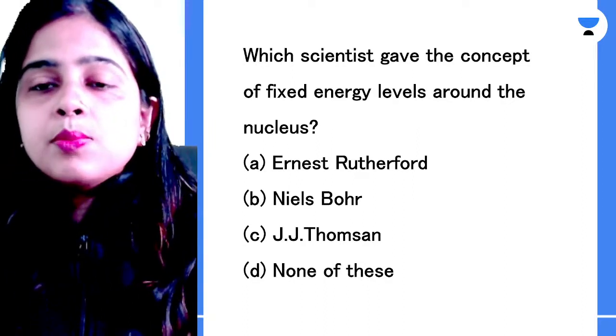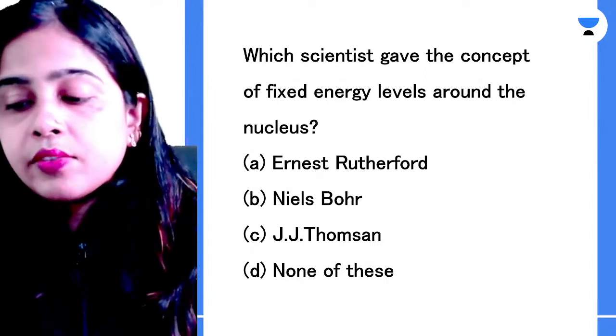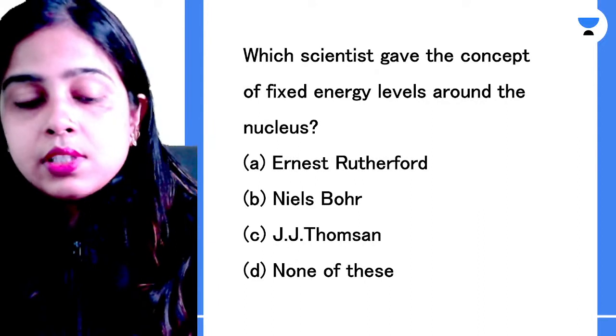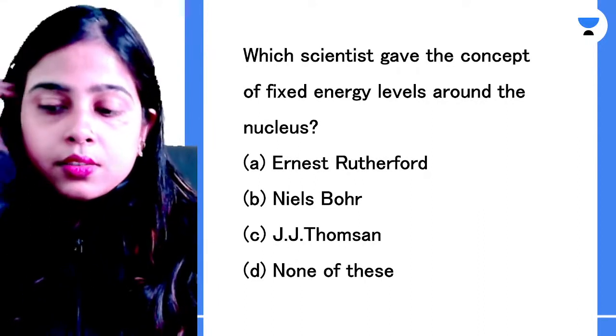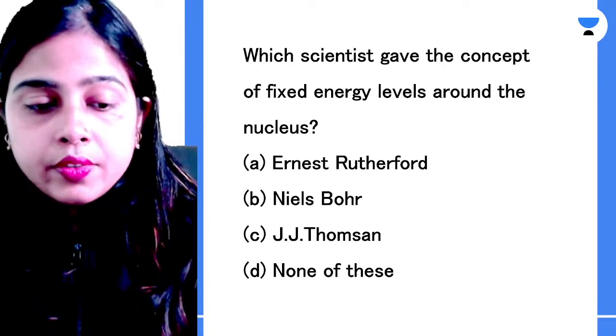Ernest Rutherford, Niels Bohr, J. J. Thomson, none of these. Which of the following scientists gave the idea of fixed energy levels around the nucleus? Tell me fast if you know the answer, everyone.